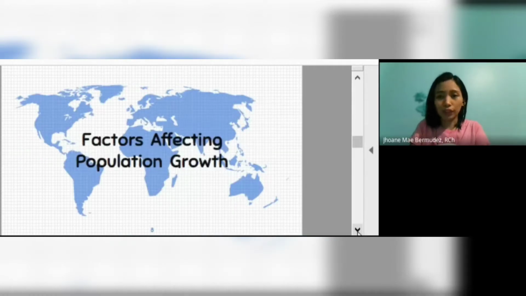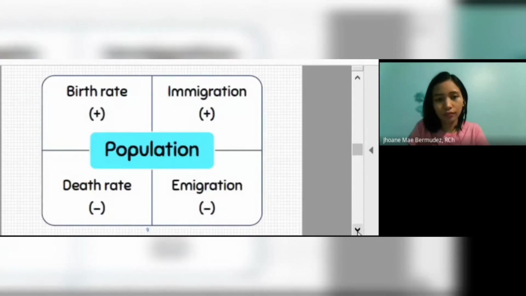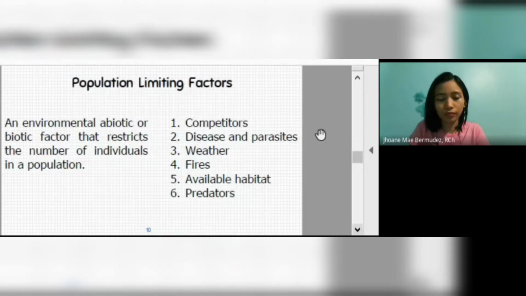Factors affecting population growth. So birth rate and immigration increase the population, while death rate and emigration decrease the population. We have population limiting factors, environmental abiotic or biotic factors that restrict the number of individuals in a population. So we have competitors, disease and parasites, weather, fires, available habitat, and predators.